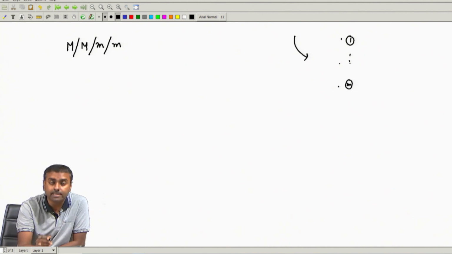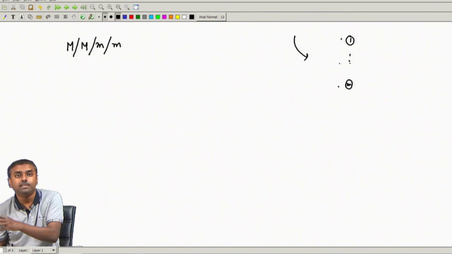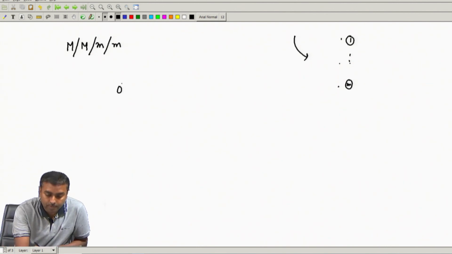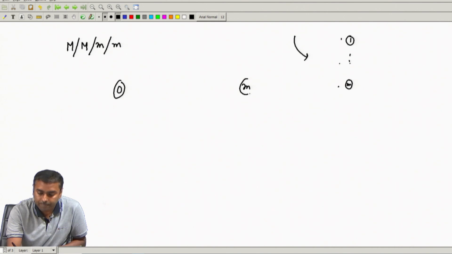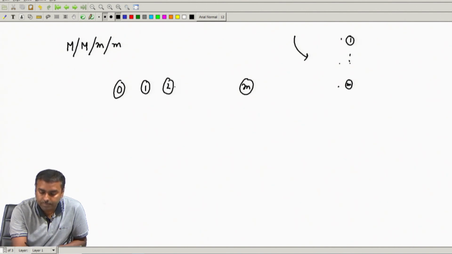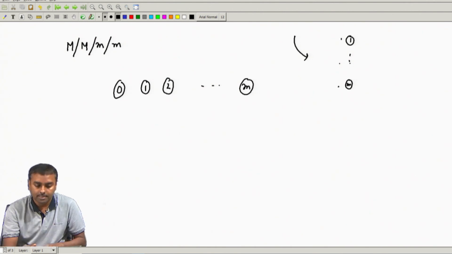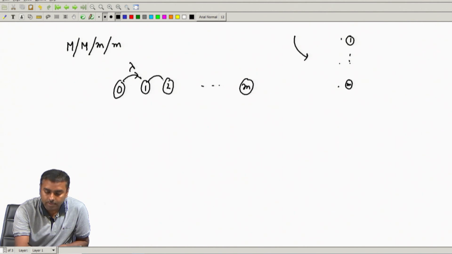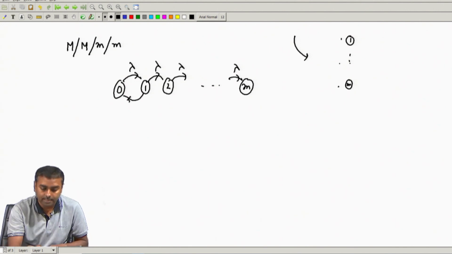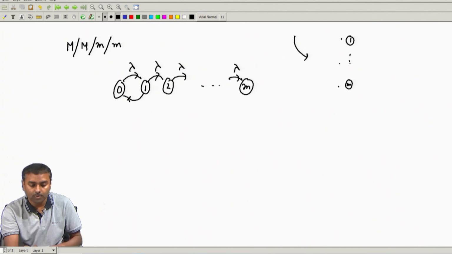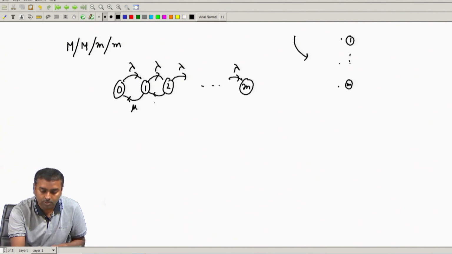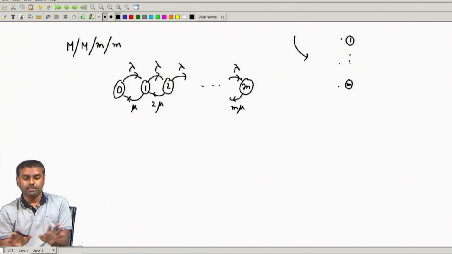So, basically the system is now truncated, the Markov chain is no longer an infinite chain. It goes from 0, the state can go up to m. So, 0, 1, 2 up to m only, that is it, it does not go beyond this. So, it is a finite Markov chain. Arrivals are again lambda accordingly. What is the departure rate? With the same logic, if one server is occupied, that should be mu, 2 servers occupied 2 mu, m servers occupied m mu, that is it, it is as simple as that.